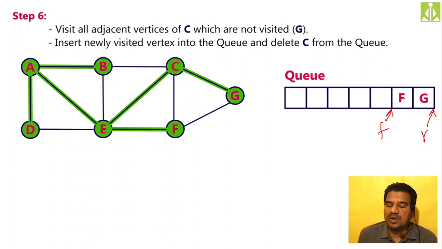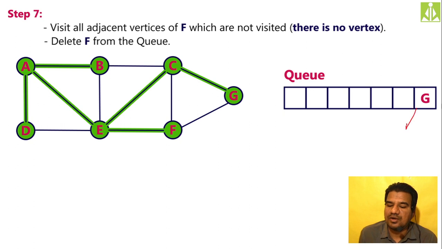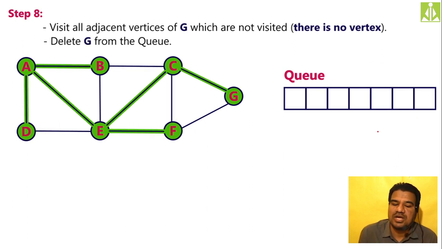Now whatever vertex you have at the front, look for its adjacent unvisited vertices. It is not having any. So remove this. After removing F, we have only G. Your front and rear will point over there itself. Now check for this front vertex's adjacent unvisited vertices. It is not having any. So delete this G as well. After deleting G, my queue will become empty.